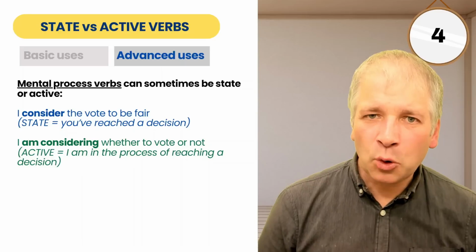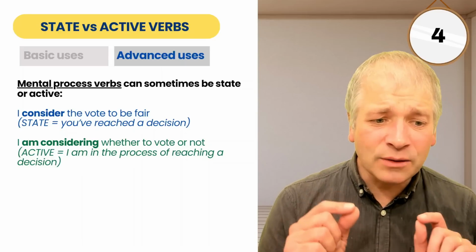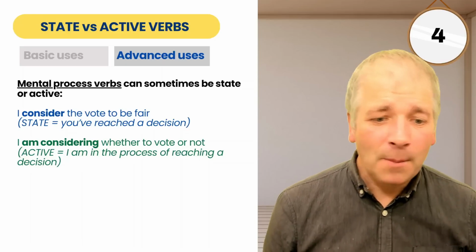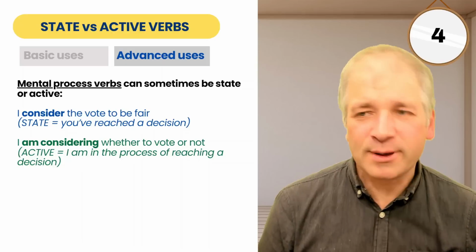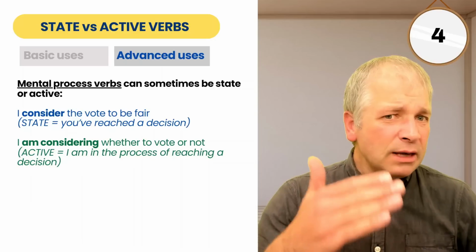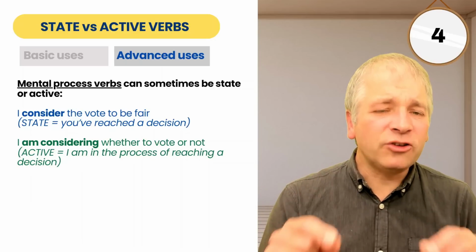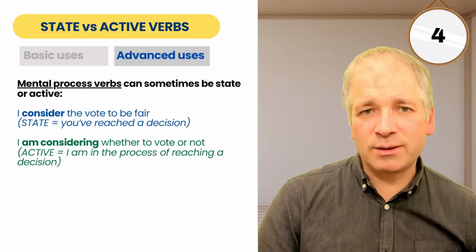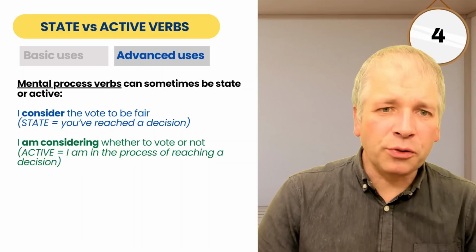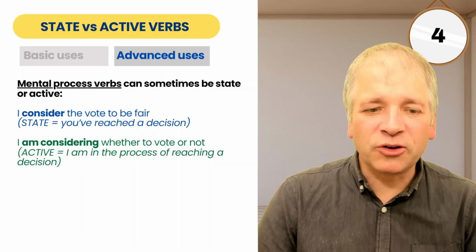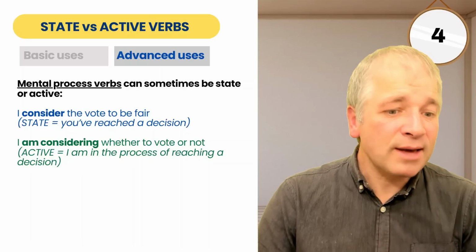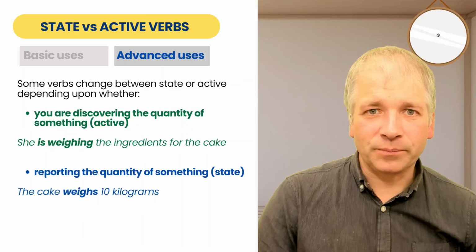And there is a small meaning change here. In the state form, I consider means you've reached a decision. But in the active form, I am in the process of reaching a decision. And we can use this pattern with many mental process verbs like consider. If you are stating what is the truth or a result you've come to, then you'll use the state simple form. But if you're focusing on the process, then you may use the active form.